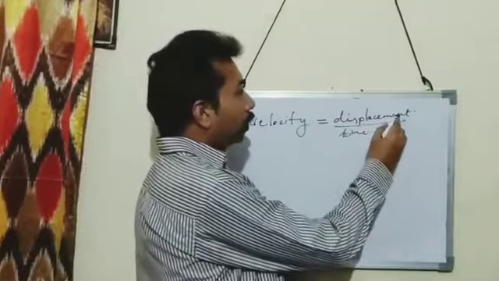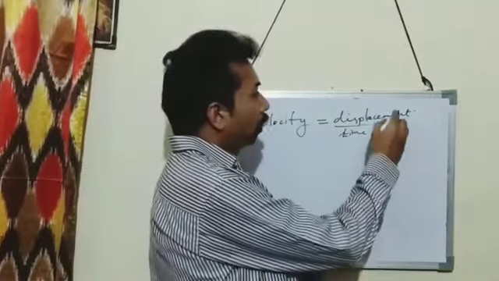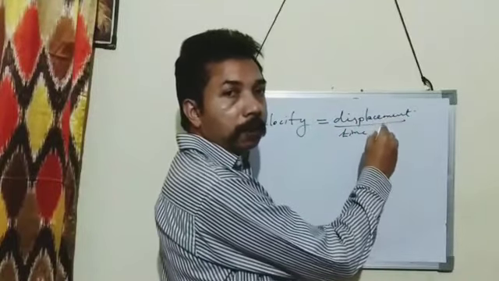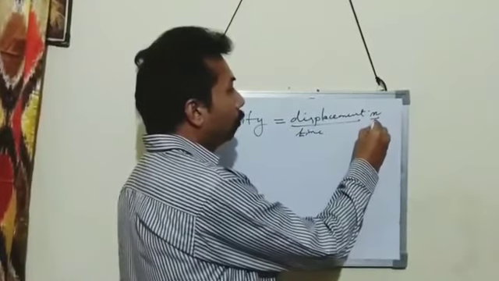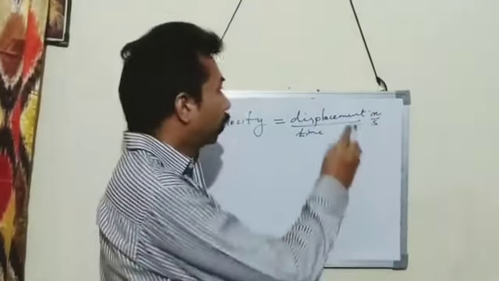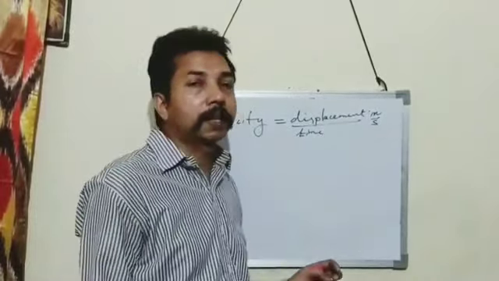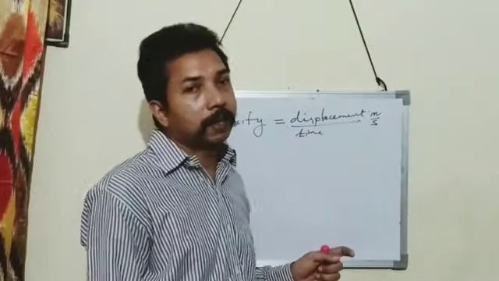Unit of velocity is equal to unit of displacement upon unit of time. SI unit of displacement is meter and SI unit of time is second. So SI unit of velocity is meter per second.